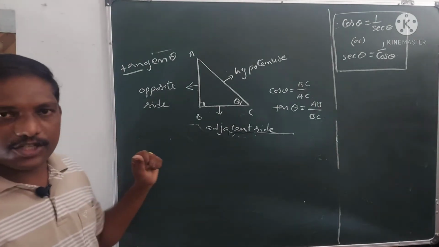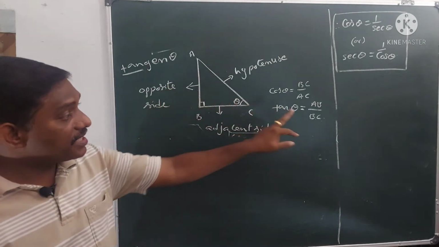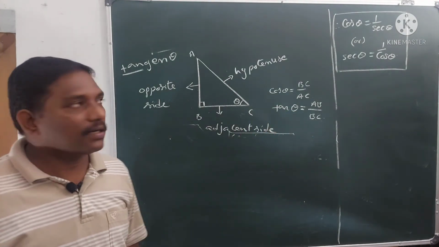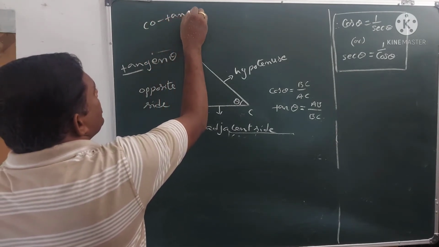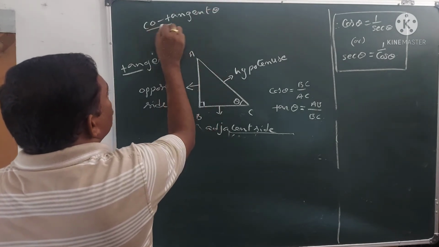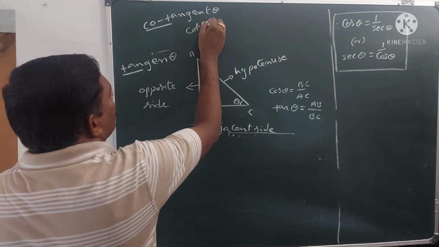If we take the ratio of adjacent side to opposite side, it is the reciprocal of tan theta, and that is called cotangent theta. If you take the first three letters, it becomes cot theta.